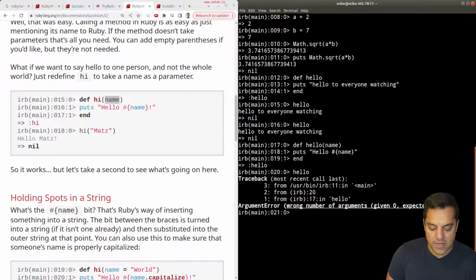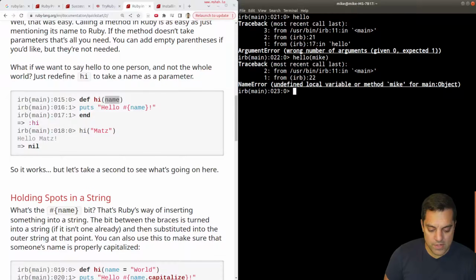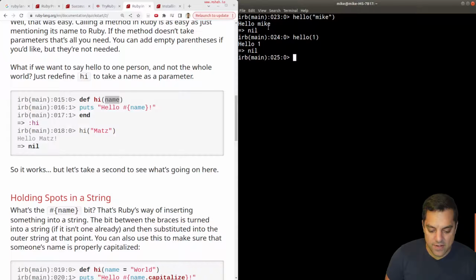Hello, without an argument, we get an error. I like to create some of these errors here. Wrong number of arguments given, 0, expected 1. That's a decent enough error message. And again, because it's a typeless language, as far as I know so far, let's see if I just type in Mike or something. Okay, undefined local variable. So it is expecting a string here. Okay, hello, Mike. Let's see if I just do hello 1 or something. Yeah, I could figure that out here. So that's cool in the type system, right?